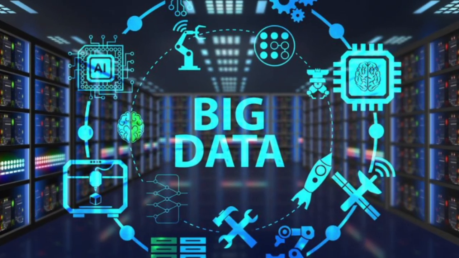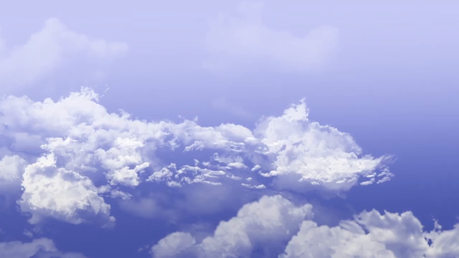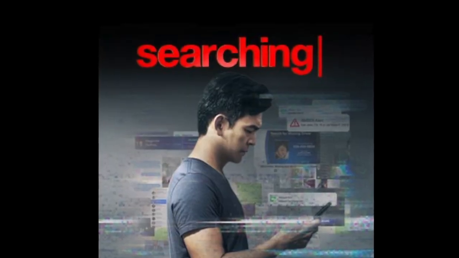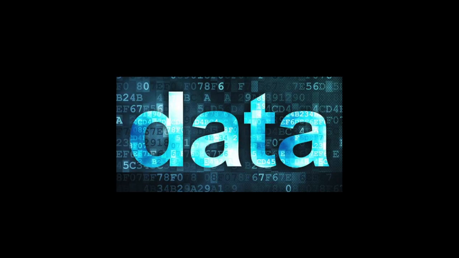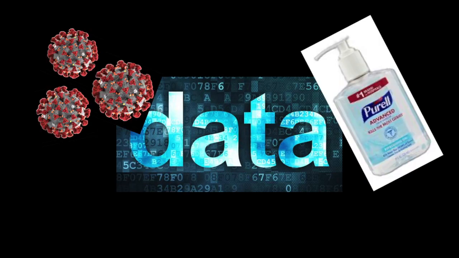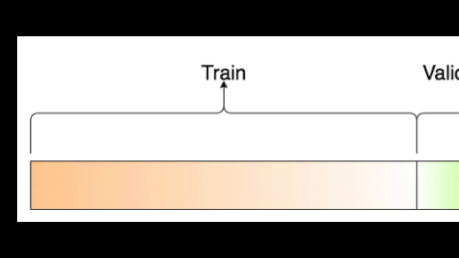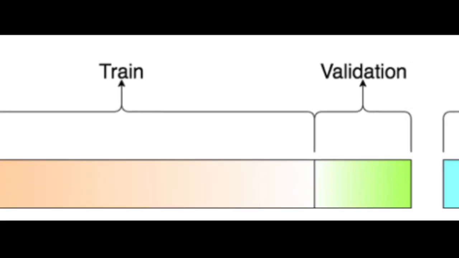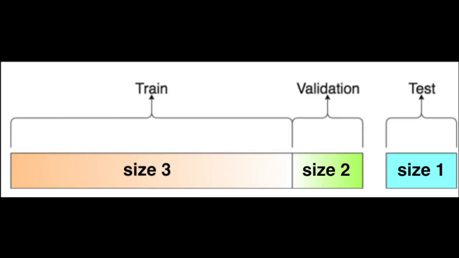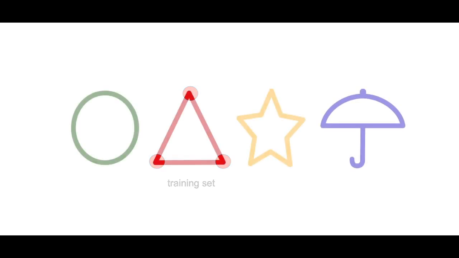First up, data. As you can probably imagine, we don't have very many denary level protein structures. So after searching far and wide across both public and proprietary databases, we constructed a dataset of size 6. We made sure to clean our data because, well, you know, it got a little bit of Rona on it, which is further split into a training set size of 3, validation set size of 2, and a test set size of 1. We're going all or nothing here, folks. We're gonna black box the shit out of these 3 training points.